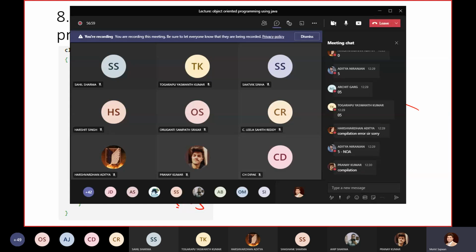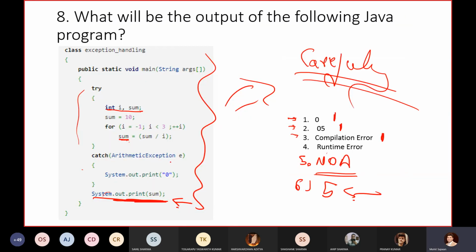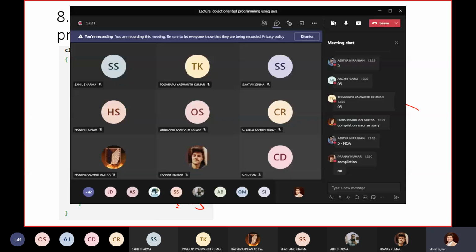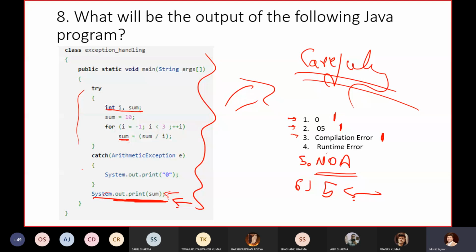Just let me know. So if you execute this code, you will get a compilation error with this statement, because it's a local block. You have created this block, so you cannot access this thing outside that particular block. Got it? So this is the error which you will get: compilation error.